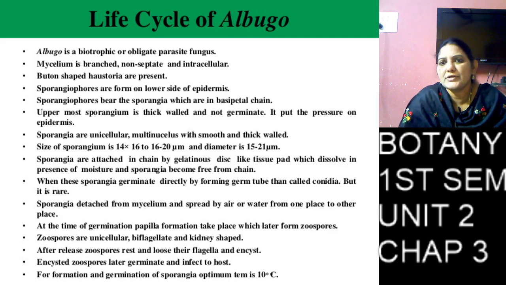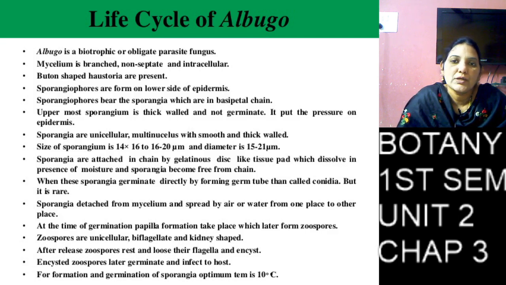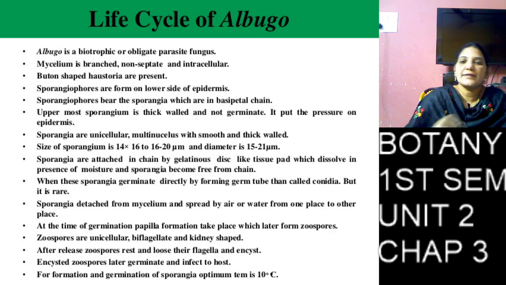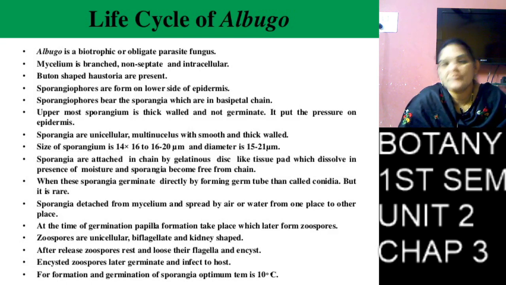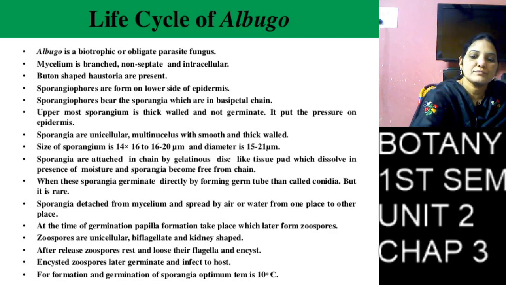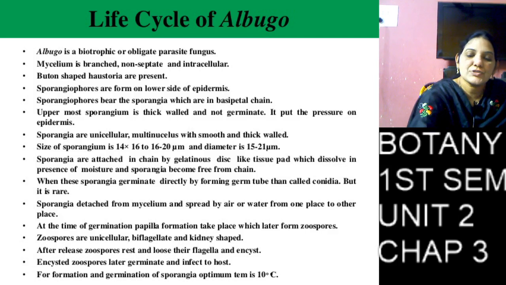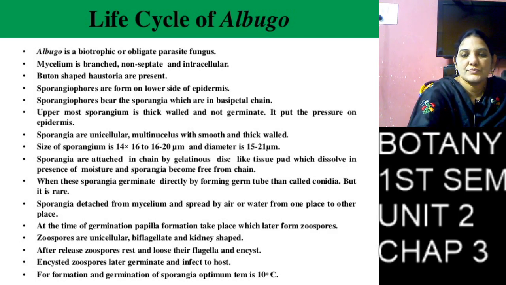So the total aerial plant is affected. Albugo affects the leaves, the stem, the flowers, etc. All the aerial parts are affected, and it causes white rust disease, showing white shiny spots on the lower surface of the leaf, and then on the stem and flowers also.